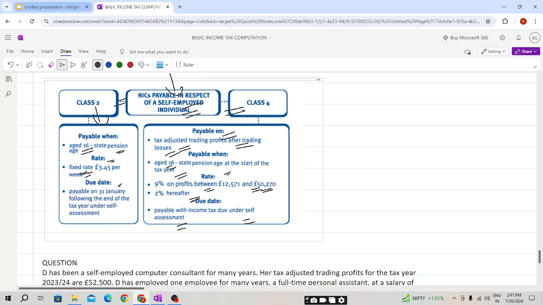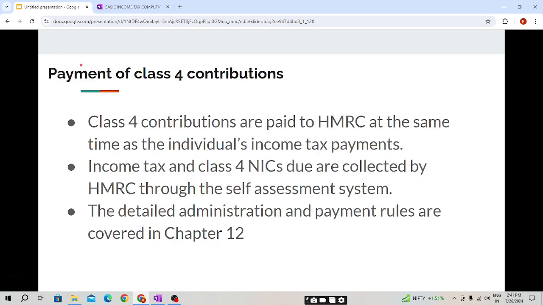Now students, coming to the next slide, payment of Class 4 contributions. Class 4 contributions are paid to HMRC at the same time as an individual pays income tax. Income tax and Class 4 NIC due are collected by HMRC through self-assessment. The due date is 31st January following the end of the tax year. The detailed administration and payment rules are covered in chapter 12, which we will cover in more detail in our next chapter.